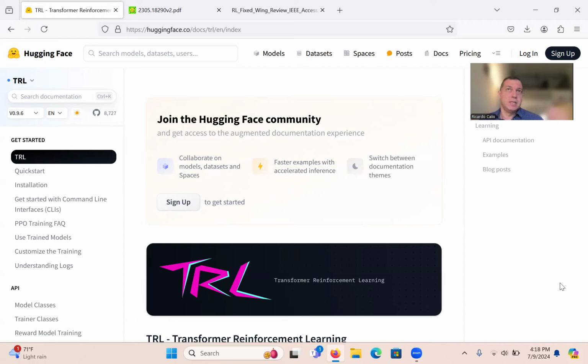So for instance, you can take a GPT-2 and make it write stories that have more horror, or less horror. You can do that with RLHF just by providing examples of text that has horror and not horror, and then using that text to train what is called a reward model. The reward model would then be used to fine-tune the GPT. I'll talk a little bit about that as background.